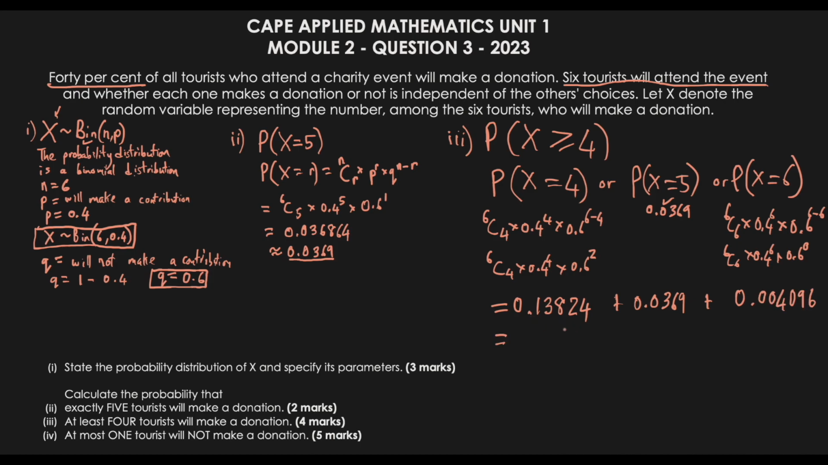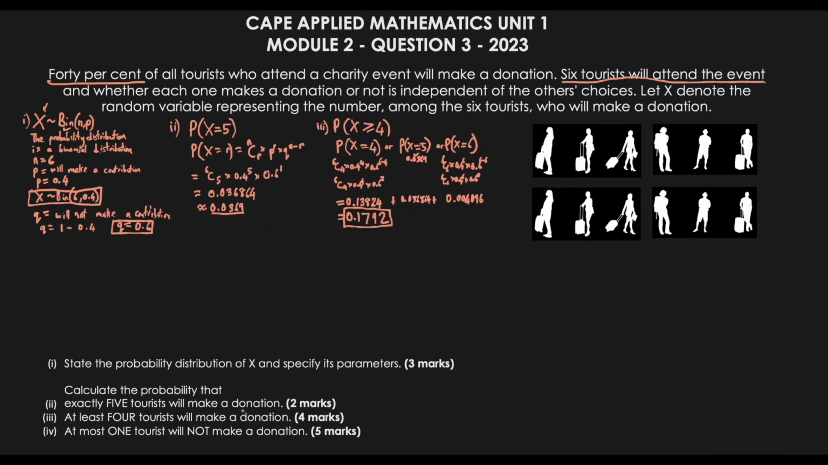If I replace back the 0.0369 with my initial, more specific number, 0.0366864, and now add these up, we get 0.1792. That is the answer when we add up all three of these. So the probability of X being more than or equal to 4, or having at least 4 tourists that will make a donation, is 0.1792. And that's our answer.